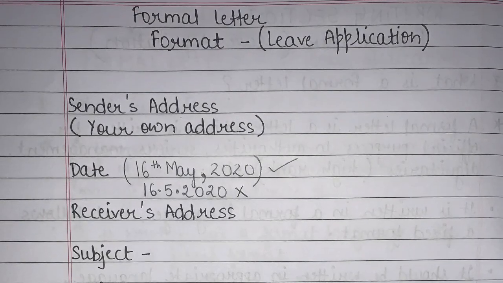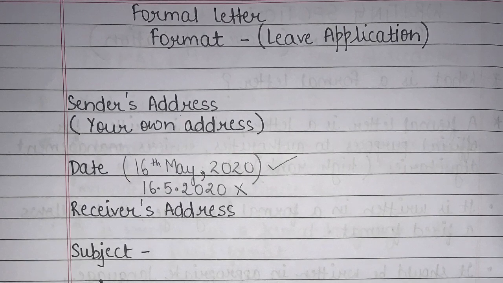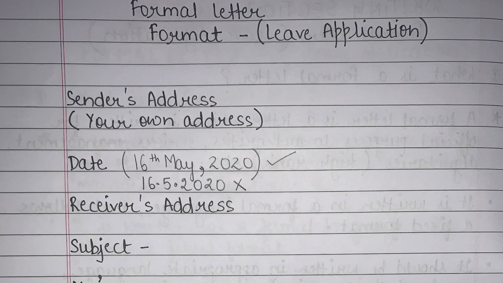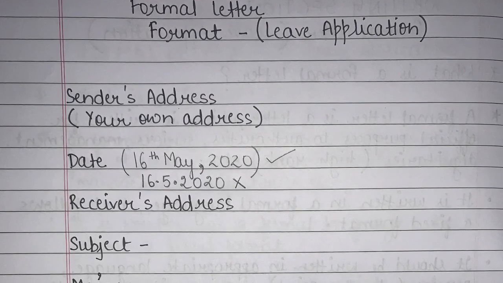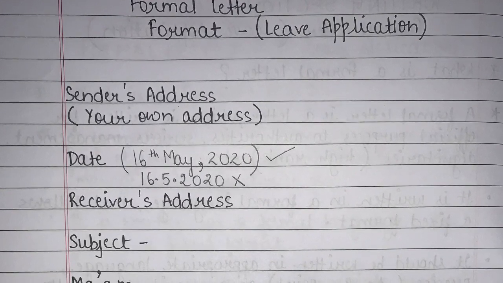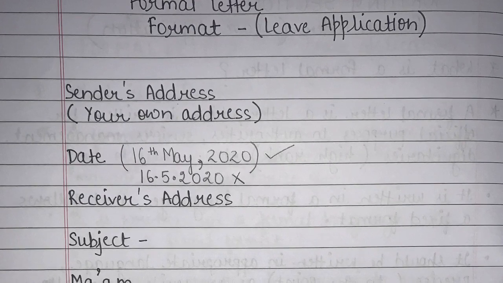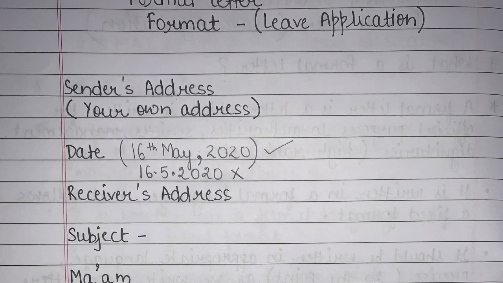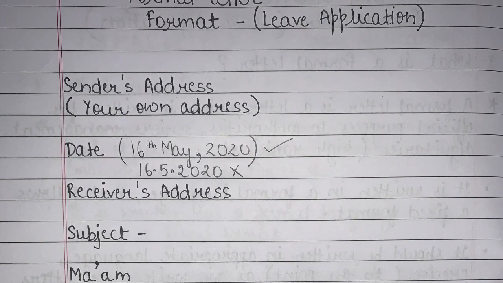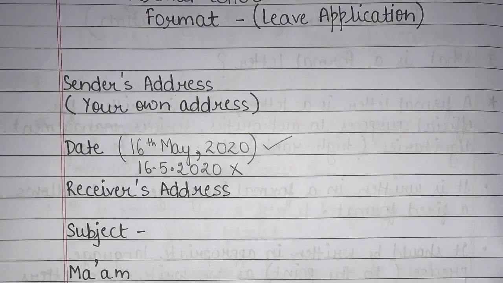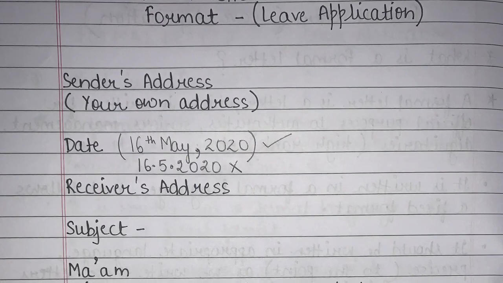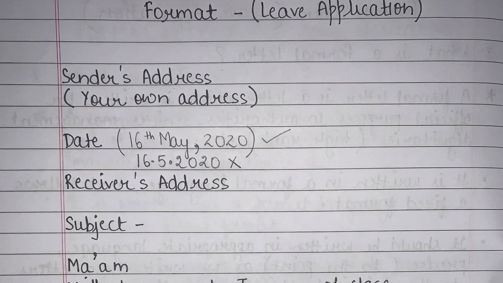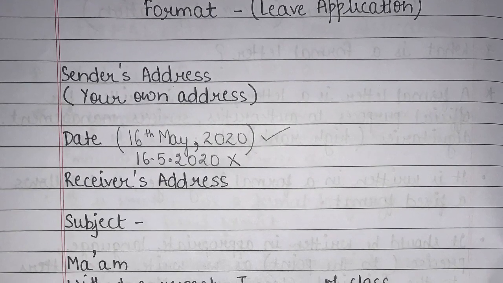Students, now let's see the format of leave application. First of all, make it a point that whenever you are starting any application or letter, it should always be written in proper margin lines. It should neither be in the center nor go to the right-hand side. You have to start from the left-hand side margin. Then in the very first line you have to write the sender's address. Who is the sender of this letter? It's obviously you. You have to write your own address, since you are writing this letter, so you are the sender.